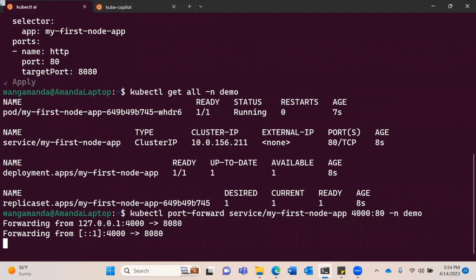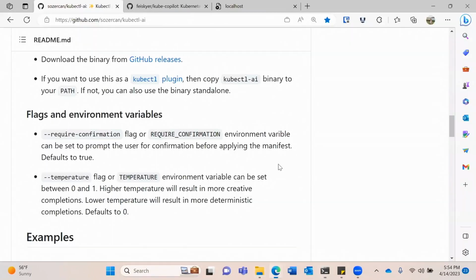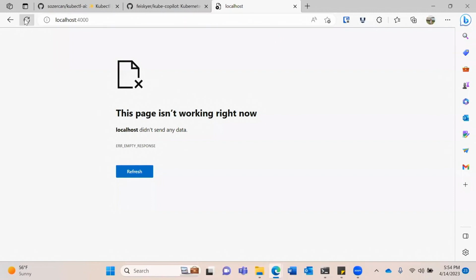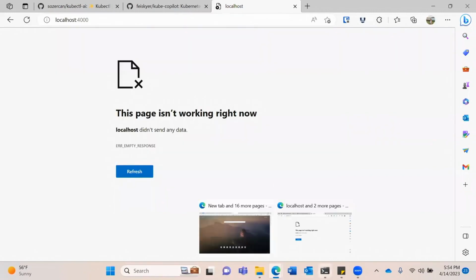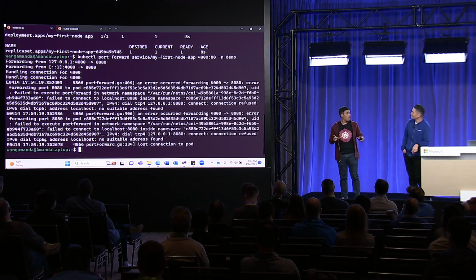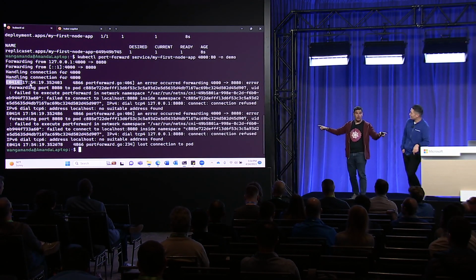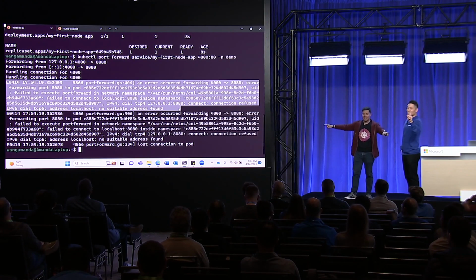And we're going to access it. We're going to go to our browser, access that port 4000. Let's see. And everything should work fine, right? Oh. No! Wait a minute. Hang on. What happened? You all see it. This is a test.